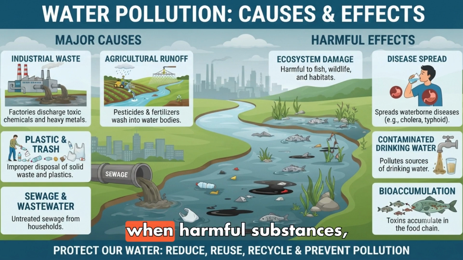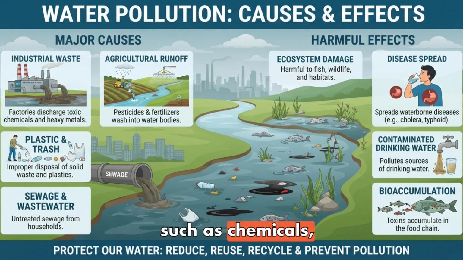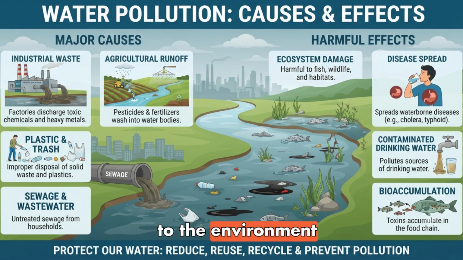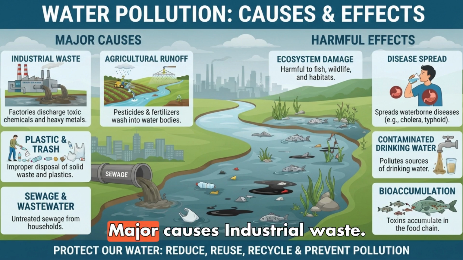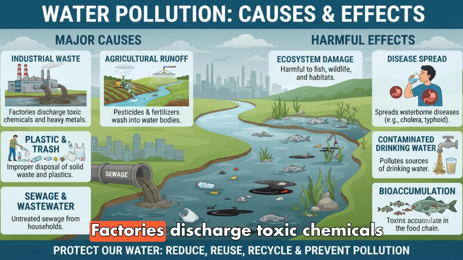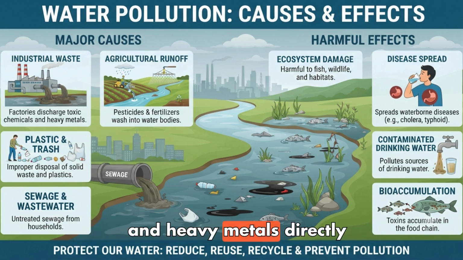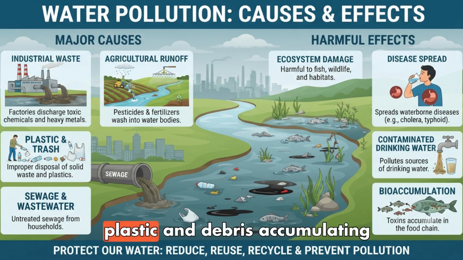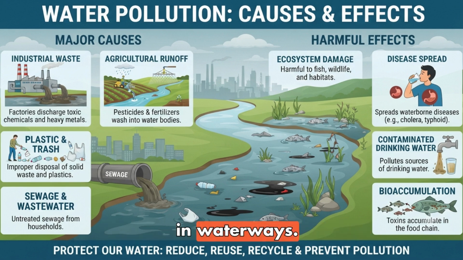Water pollution occurs when harmful substances, such as chemicals, waste, or microorganisms, contaminate water bodies, degrading their quality and making them toxic to the environment and human health. Major causes: industrial waste. Factories discharge toxic chemicals and heavy metals directly into water sources. Agricultural runoff. Pesticides and fertilizers from farms wash into rivers and lakes after rainfall. Plastic and trash. Improper disposal of solid waste results in plastic and debris accumulating in waterways.